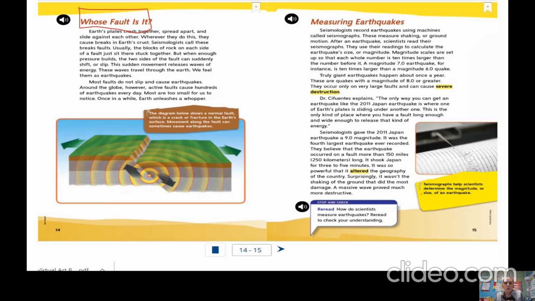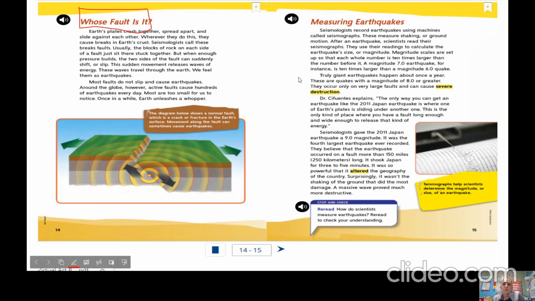Okay, so when these plates are acting nicely and they're not doing too much bumping or pulling apart from each other, then things are fine. But every now and then, if there's a sudden movement or a sudden bump together, then that's going to cause all of these waves of energy to just continue out across the land, and that's where we get an earthquake.